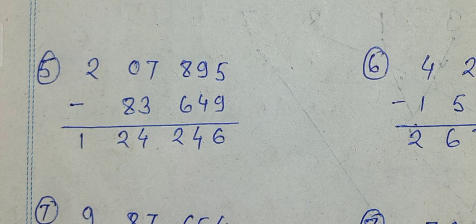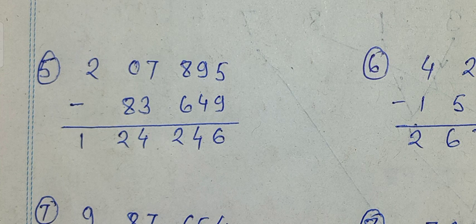Question number 5. A forest has 2,07,895 trees, out of which 83,649 are teak trees. How many other trees are there in the forest? The total number of trees in the forest is 2,07,895, and among them the number of teak trees is 83,649.